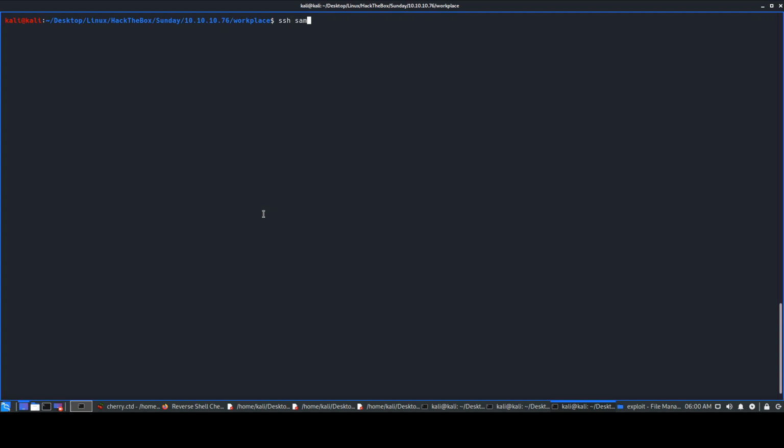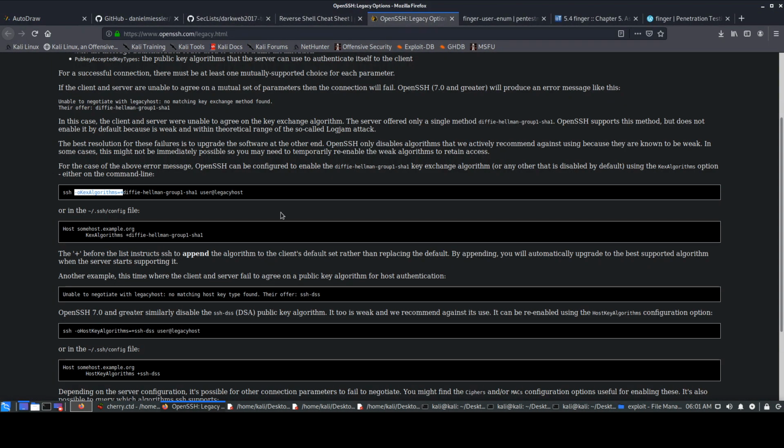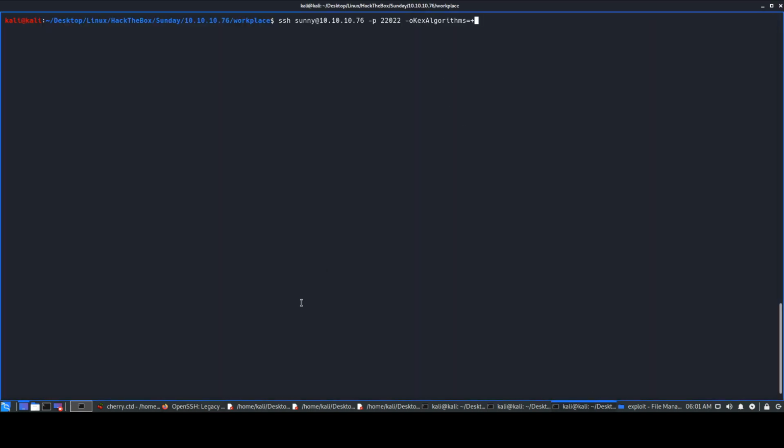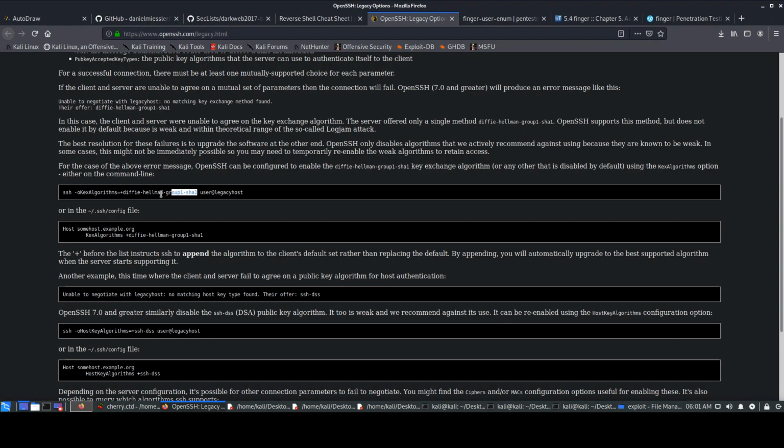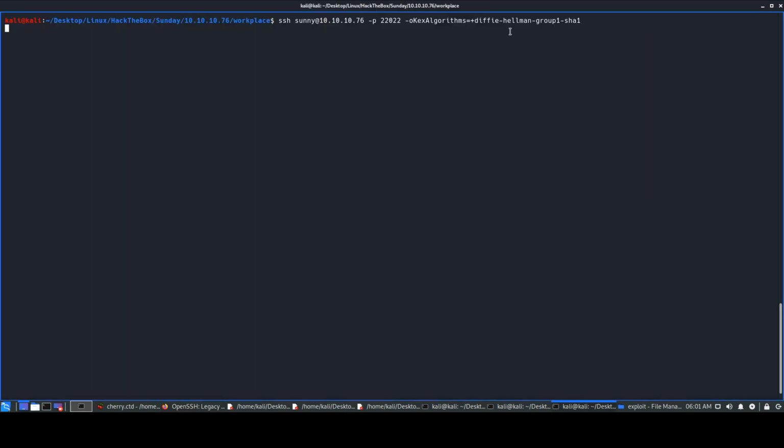SSH Sunny, 76, and then later on give the port as 22022, and we'll be giving that key algorithm option. Copy. I think this was the same algorithm it was using, so let's just copy and paste it. Password as Sunday.